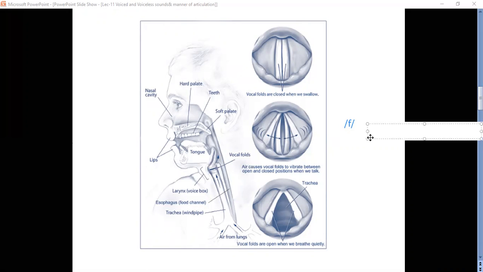But if you pronounce this sound continuously, and pronounce the other sound, there is no vibration. So this is a very simple technique to observe whether a particular sound is voiced or voiceless, right?